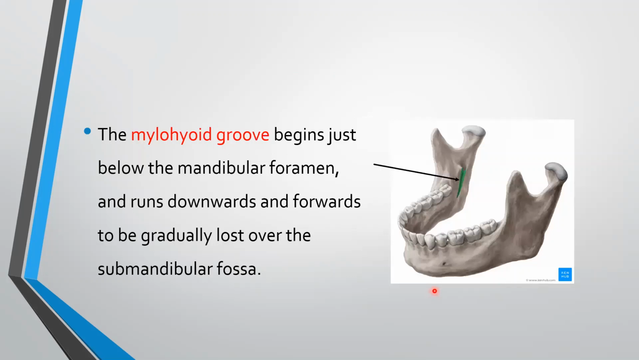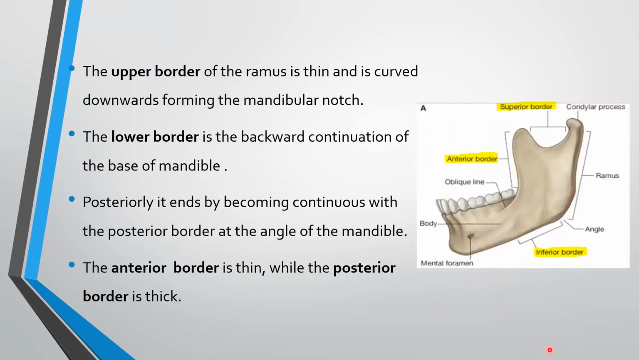The mylohyoid groove begins just below the mandibular foramen and runs downwards and forwards to be gradually lost over the submandibular fossa. This is mylohyoid groove. The upper border of the ramus is thin and is curved downwards, forming the mandibular notch. This is the upper border. The lower border is the backward continuation of the base of the mandible. This is lower border. Posteriorly, it ends by becoming continuous with the posterior border at the angle of the mandible. This is lower border and angle of mandible. The anterior border is thin. This is the anterior border, while the posterior border is thick.